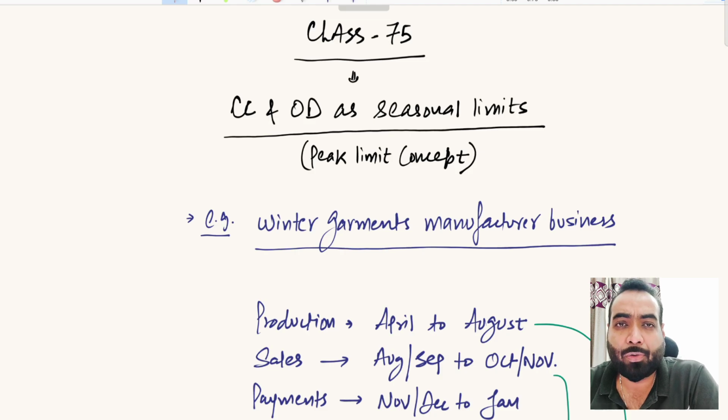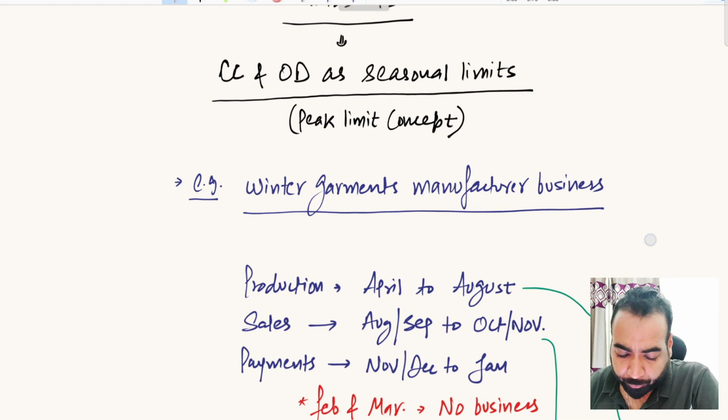Now that we have understood the difference between cash credit and overdraft limit, I want to explain another important concept: the seasonal limit or the peak limit, the term used in banking for seasonal industries. These facilities are given in the form of cash credit, overdraft, and one more term, WCDL, which will be part of our discussion in the next video. So it is given in the form of these facilities only. What is the concept of seasonal limit or peak limit? CC and OD as seasonal limits. So what is the concept?